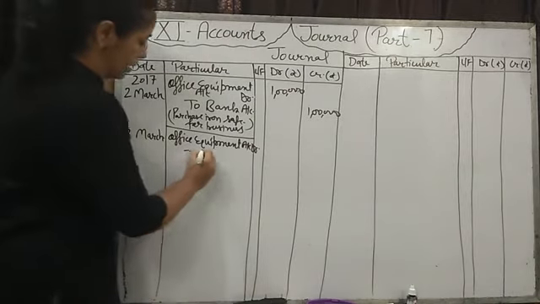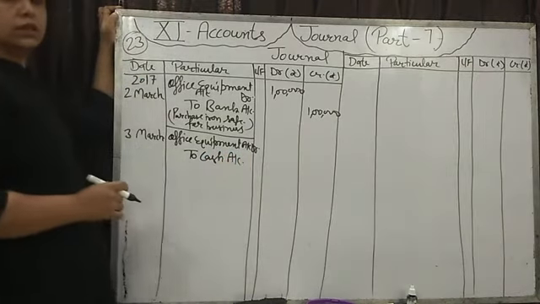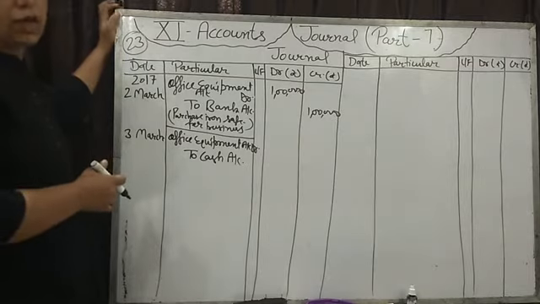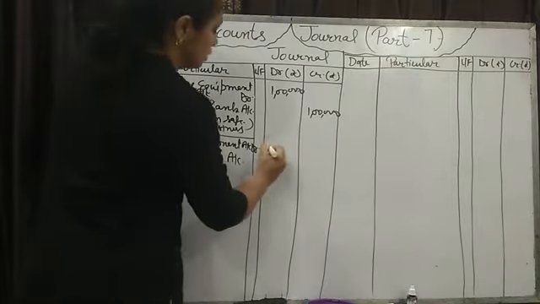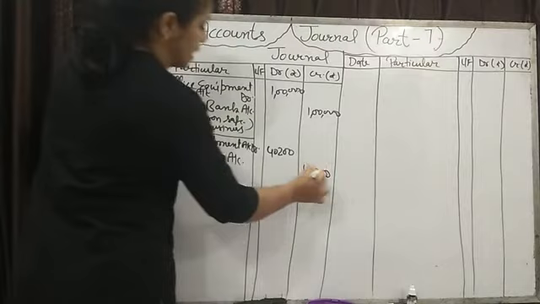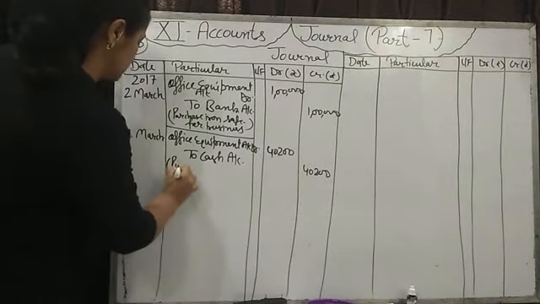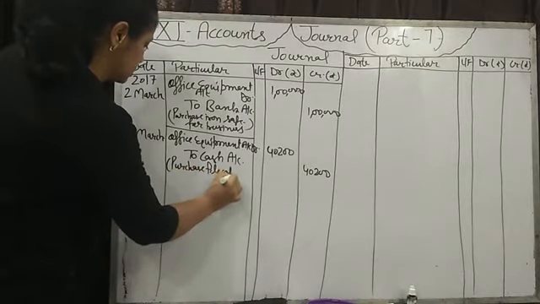To cash. We are paying cash. Check is not written. If nothing is mentioned in the entry about the payment, then we will write to cash account. How much amount? 40,000 plus 2,000. When we purchase any asset, add the cartage expense to that asset's cost. Now write the narration. Purchase file cabinet.